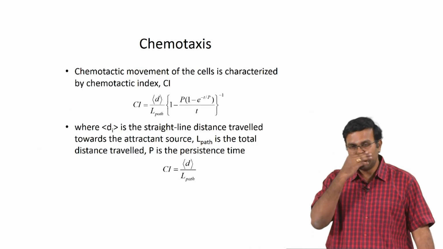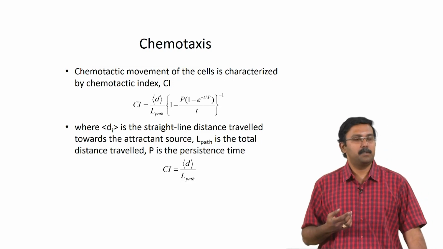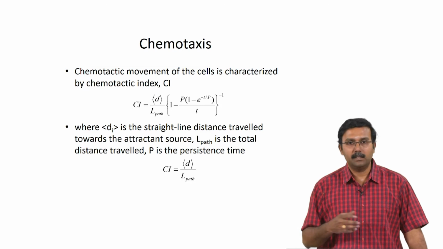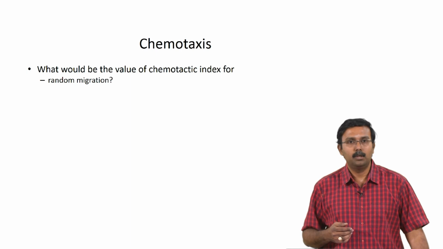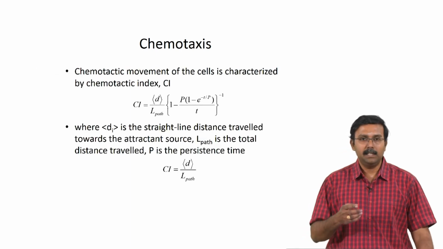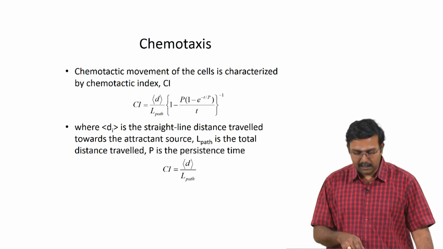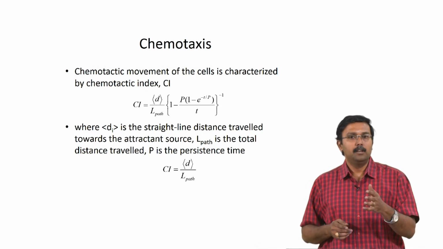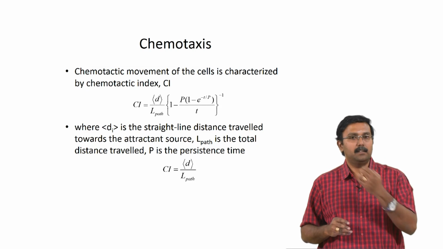Again, chemotactic index is the term used to characterize chemotactic movement. This is just an equation which describes it. Basically it is given as d divided by L path, where d is the straight line distance travelled by the cell towards the attractant.